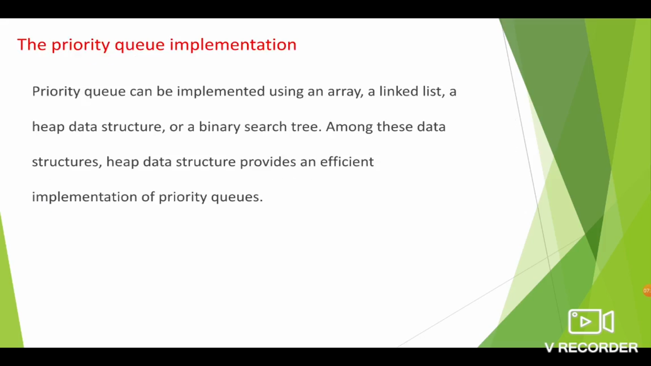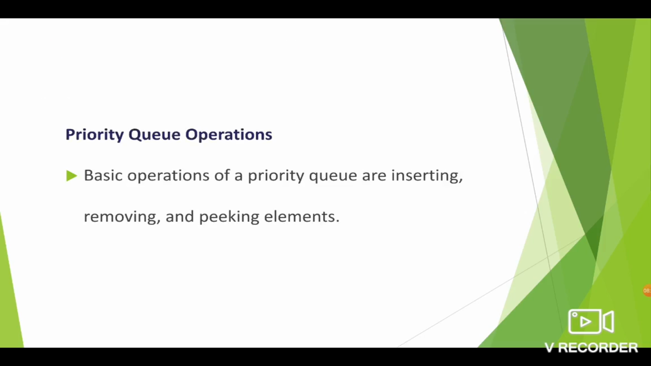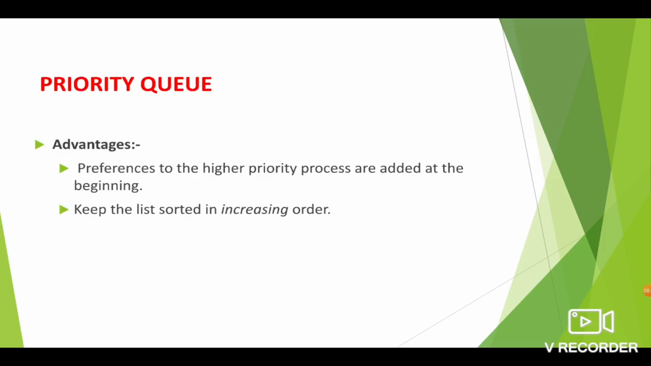To implement priority queue, we can use an array, linked list, heap data structure or a binary search tree. Among all these implementations, the heap data structure is very efficient for implementing priority queues. The basic operations supported in priority queue are insertion, deletion and peek.